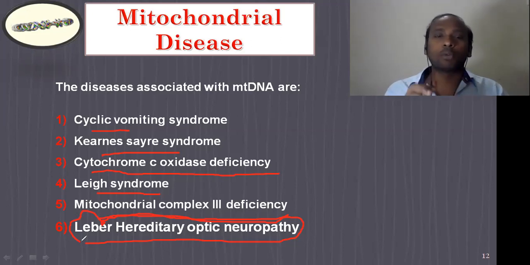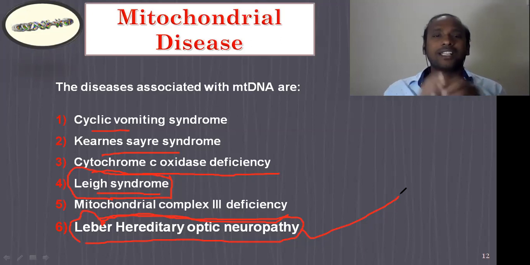So when it comes to particular mitochondrial DNA diseases, there are two important diseases we should understand. One is Leigh syndrome, which is related with the mitochondria, and the second one is Leber hereditary optic neuropathy. These are the two important diseases associated with mitochondrial DNA.